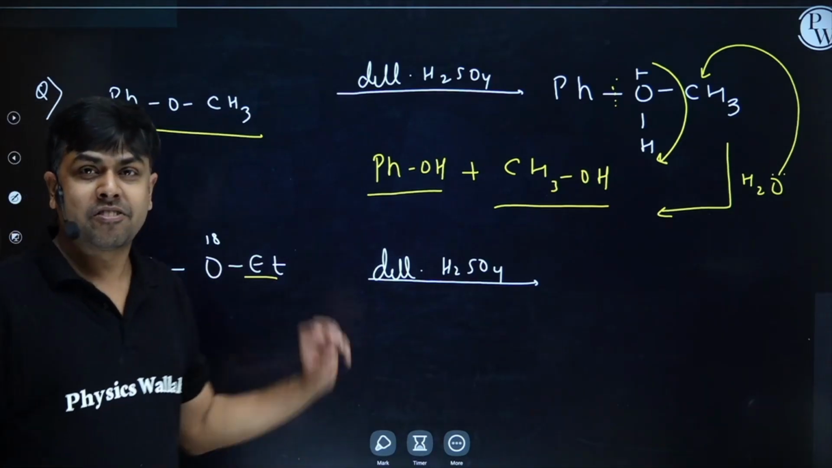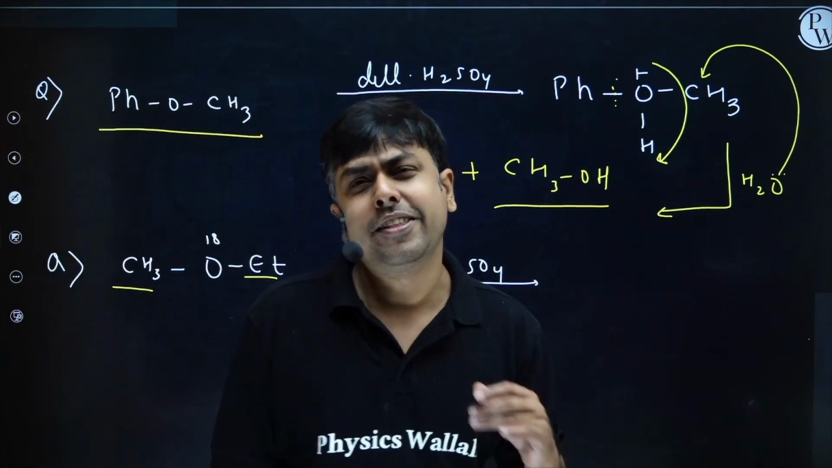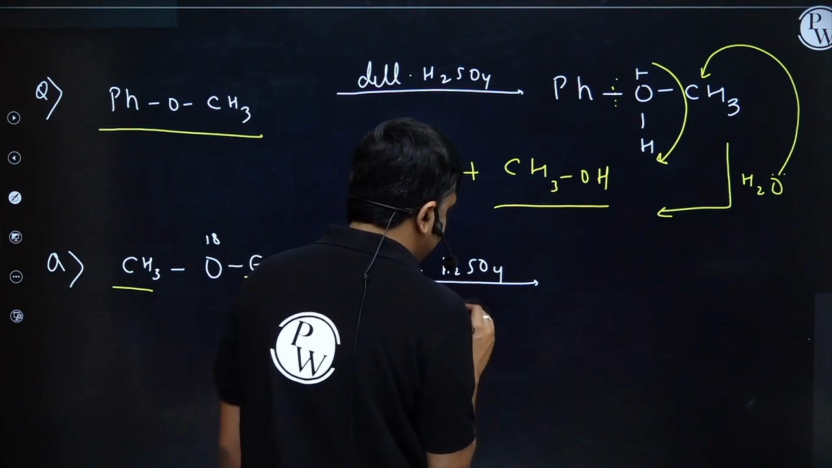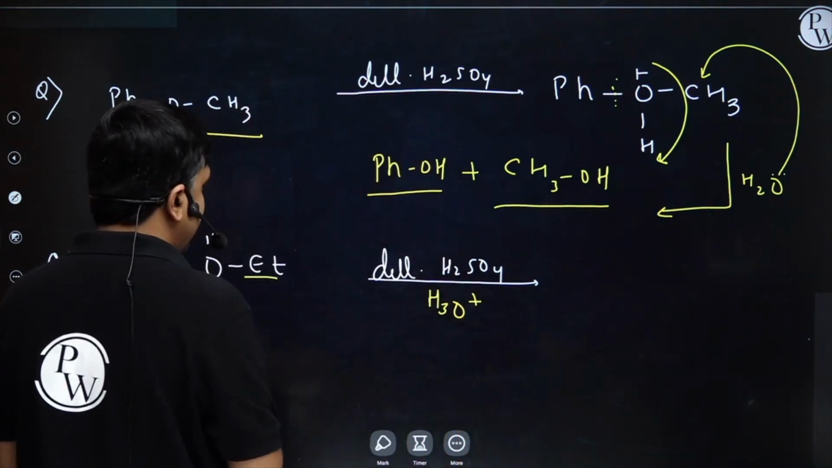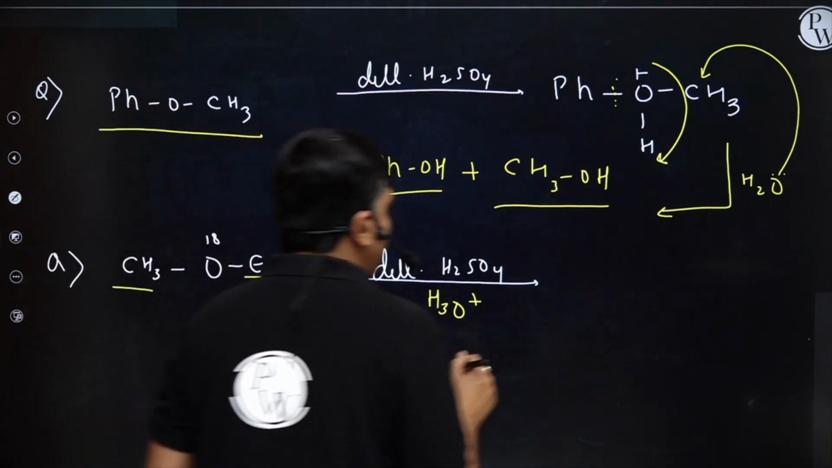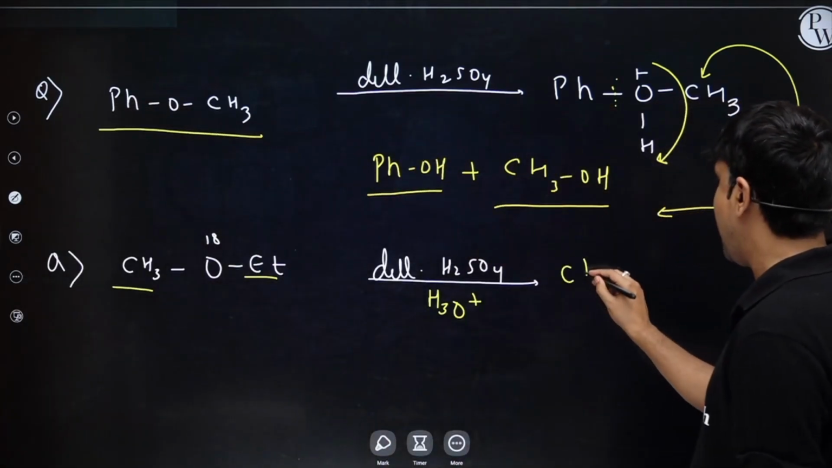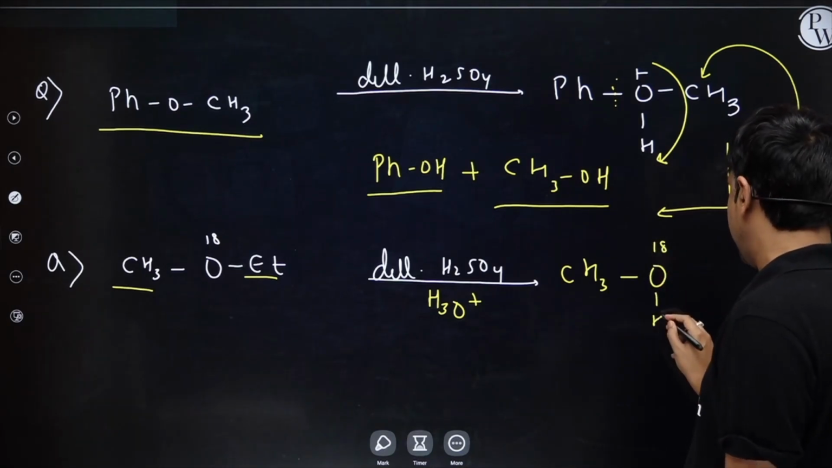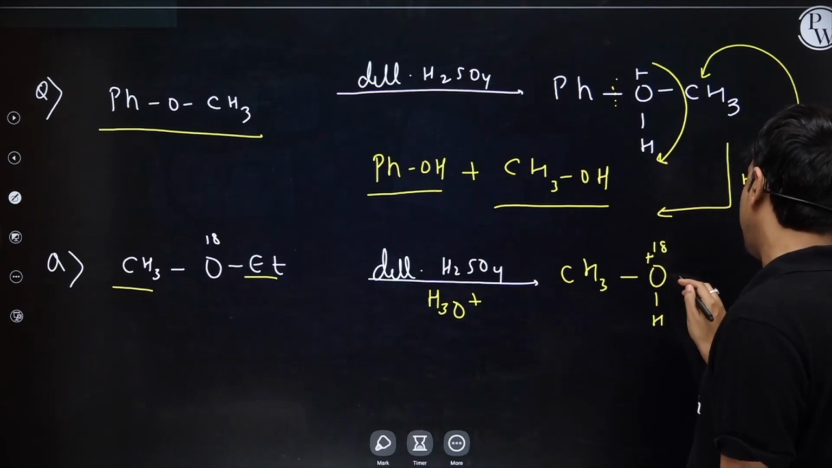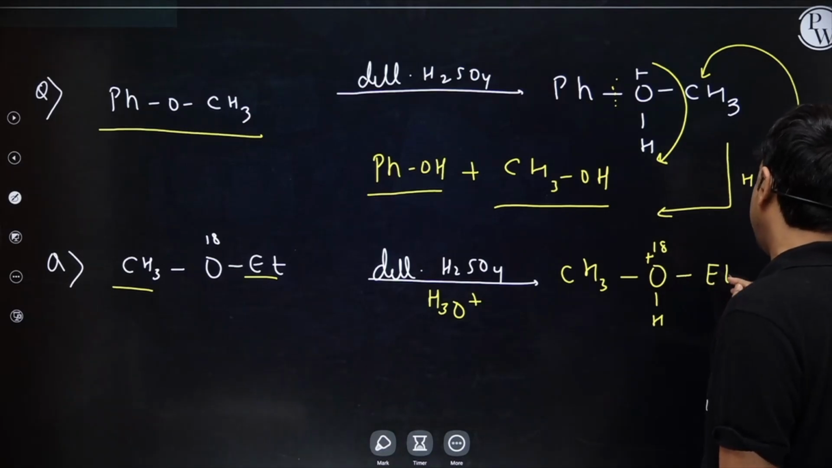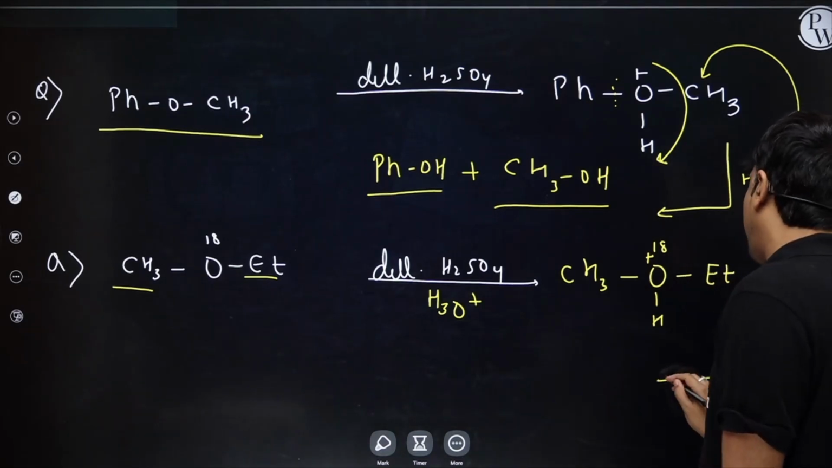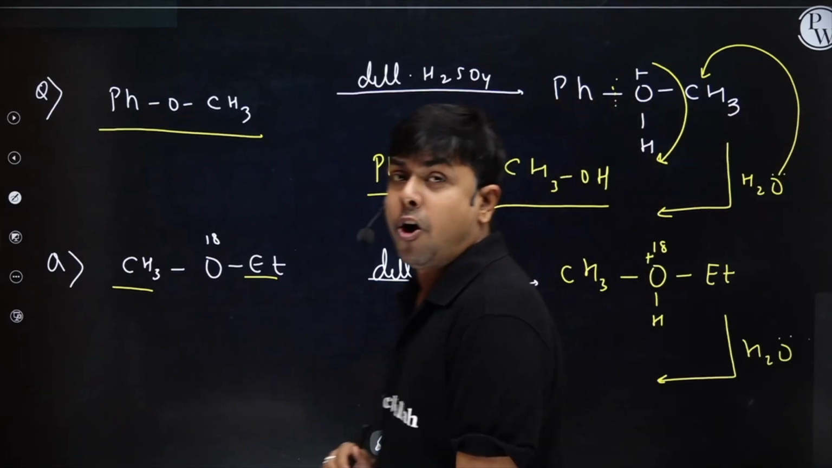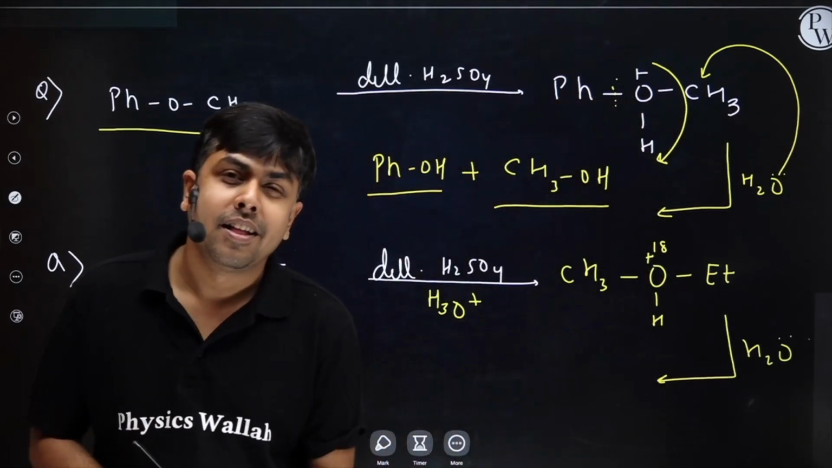Next one, I'm having CH3O18Et, and it's treated with dilute acid or acidified water, meaning it's the same. Let me take H3O plus. What will happen now? First step, protonation of ether. I will have CH3O18H plus, so I will have positive charge over here, and then Et. Now attack of water. What do you say? Where should it attack? On methyl or ethyl?